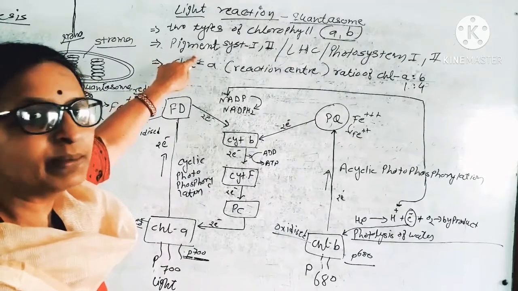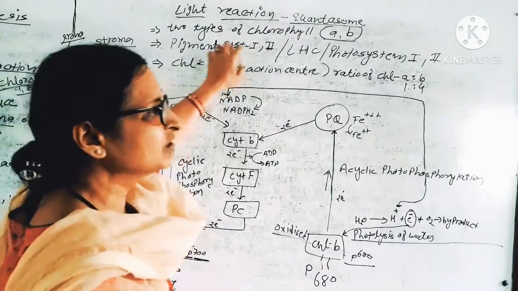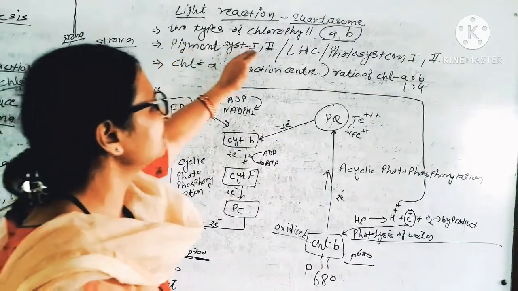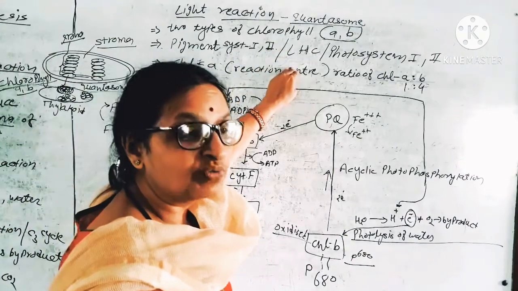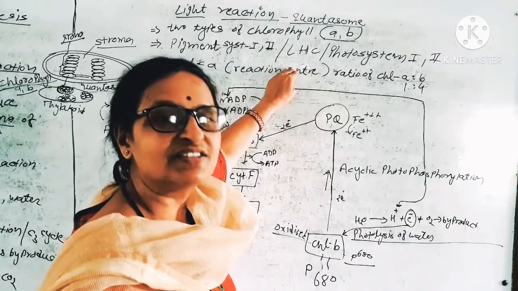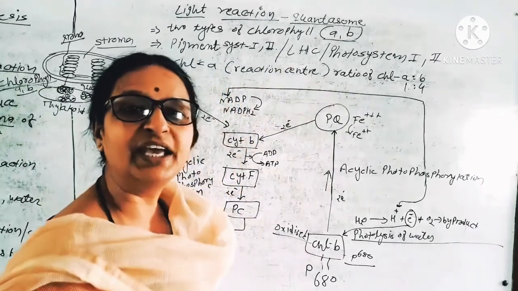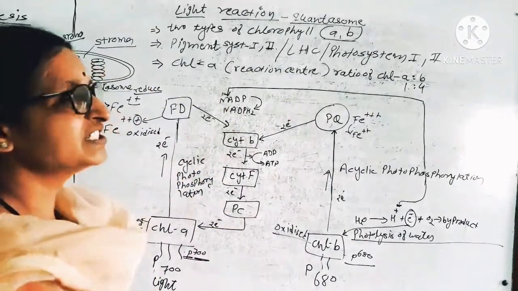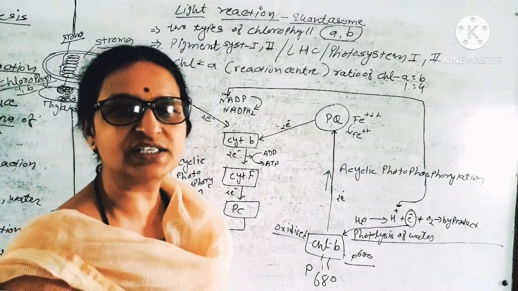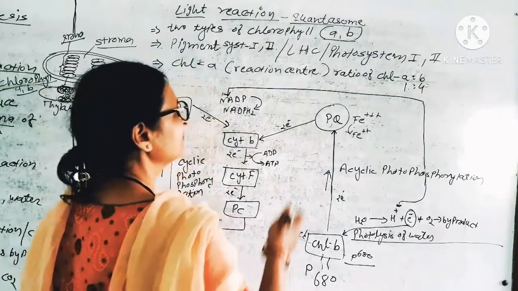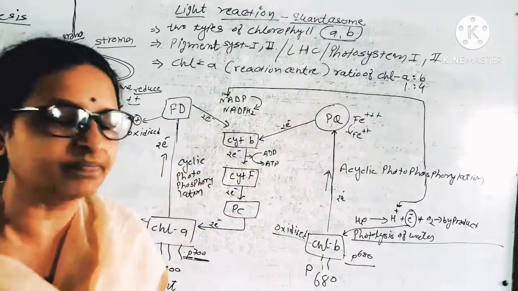Pigment system, because of the presence of chlorophyll. Chlorophyll is a green color pigment. So chlorophyll A is pigment system 1. Chlorophyll B means pigment system 2. Light harvesting complex means chlorophyll pigment receives the light. They harvest the light and form ATP and NADPH2. So light harvesting complex 1 is for chlorophyll A, complex 2 is for chlorophyll B. Photosystem 1 and 2, all these three names are the same.